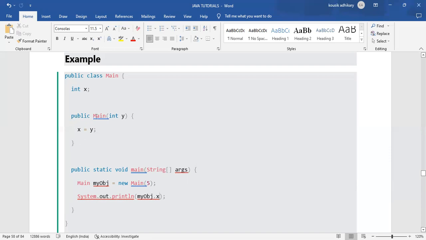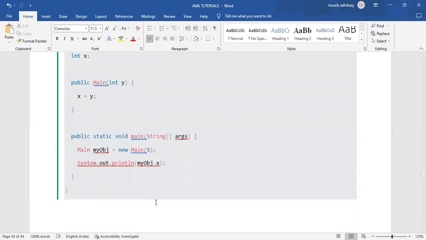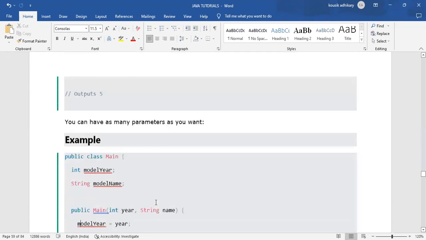Because within that constructor we have assigned the value of y to x, and the value of y I declared in the constructor parameter when the constructor was called at object creation, that is 5. That means x is equal to y, so I have assigned 5 to x. So when I call x, it will return 5. Understood, everyone? This is the constructor that we have done previously. Yes, understood. Okay.